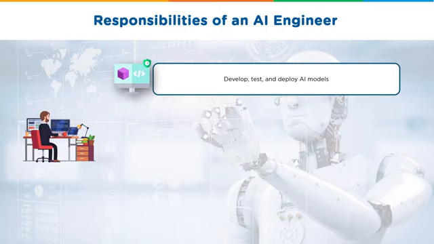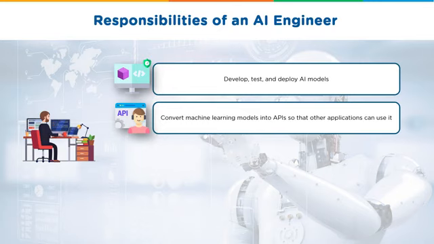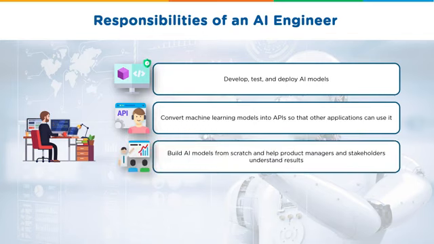Now, let's talk about the responsibilities of an AI engineer. Firstly, they need to develop, test, and deploy AI models. This can be done through a number of different programming algorithms like random forest, logistic regression, linear regression, and so on. They need to be able to convert the machine learning models into APIs, or application program interfaces, so that other applications can use it. They're responsible for building AI models from scratch and help the different components of the organization, such as product managers and stakeholders, understand what they stand to gain from the model.